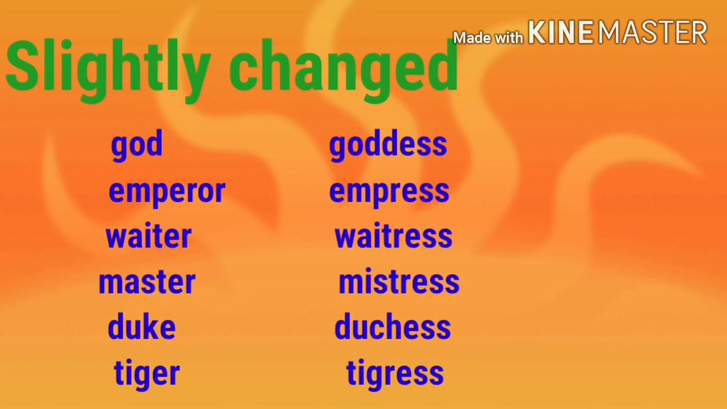See here, GODDESS, goddess. God, goddess. Emperor, empress. Third one, waiter, waitress. Master, mistress. Duke is a masculine. Duchess is a feminine. Tiger, tigress. So sometimes the form is slightly changed before ESS is added.